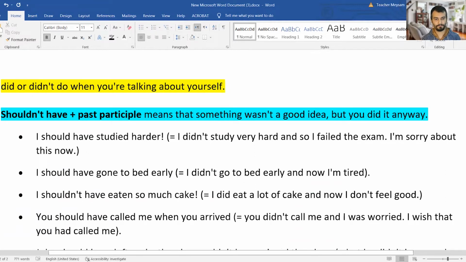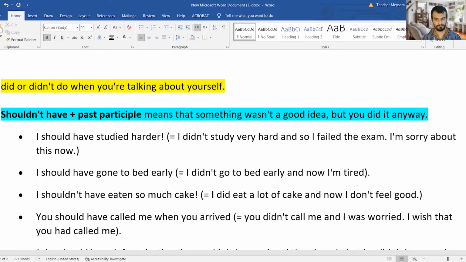For example, and also look at this form, shouldn't have plus past participle means that something wasn't a good idea, but you did it anyway. Understand? So in other words, if you say should have, could have, might have, must have positively, you didn't do it. But if you say shouldn't have, couldn't have, mustn't have, wouldn't have, you did it. Understand? If it is negative, the other one is positive, or vice versa.